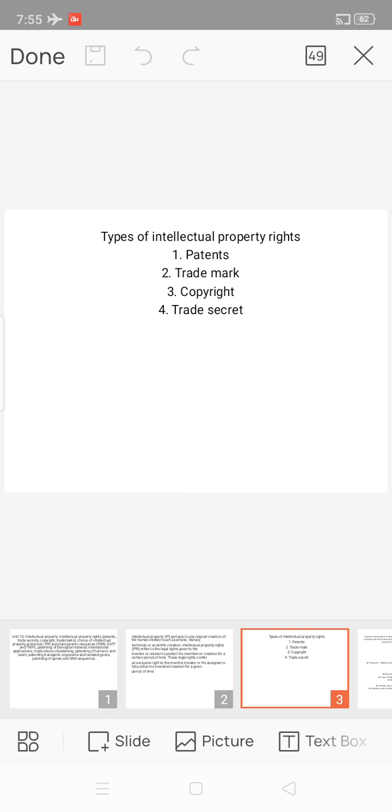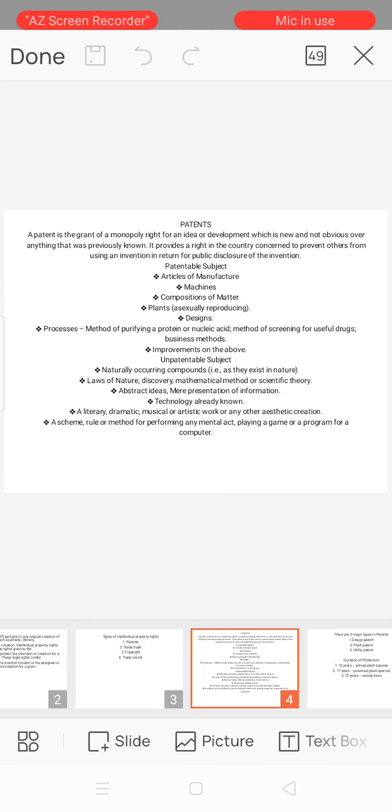First one, patent. A patent is the grant of a monopoly right for an idea or development which is new and not obvious over anything that was previously known. It provides a right in the country concerned to prevent others from using an invention, in return for public disclosure of the invention.